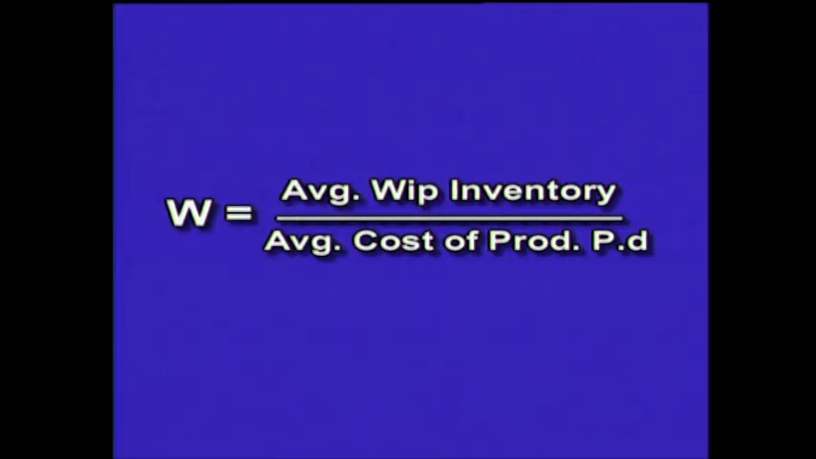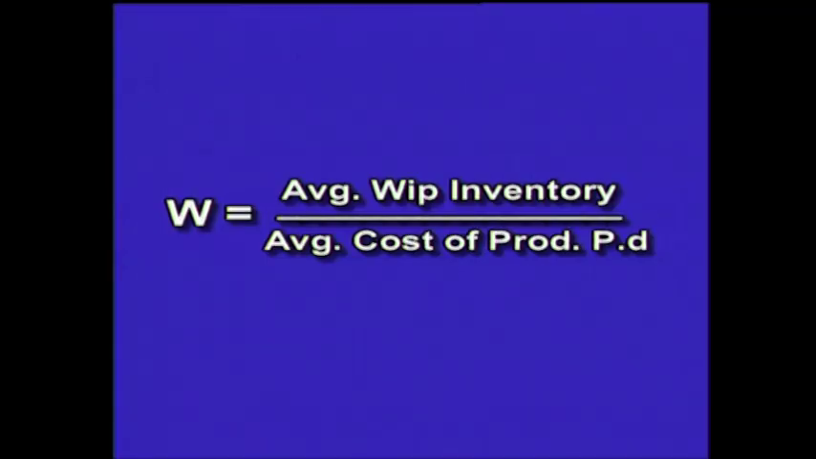Similarly, the numerator will be the same. If it is work in progress, we are going to take average work in progress. So, average work in progress is opening work in progress plus closing work in progress divided by 2. Now, come to the denominator. Denominator would be average cost of production per day.